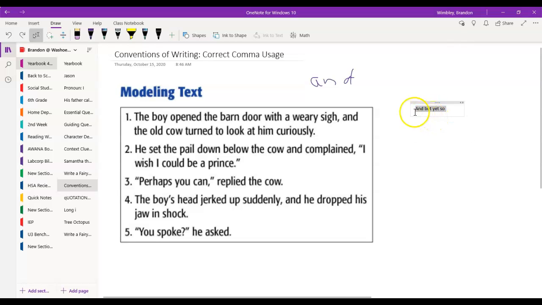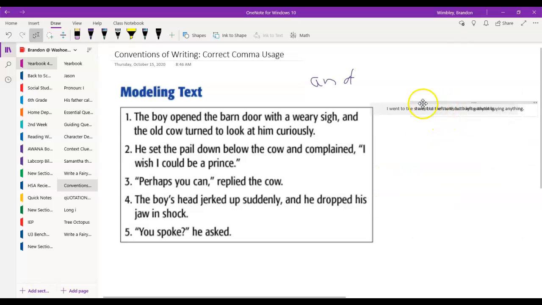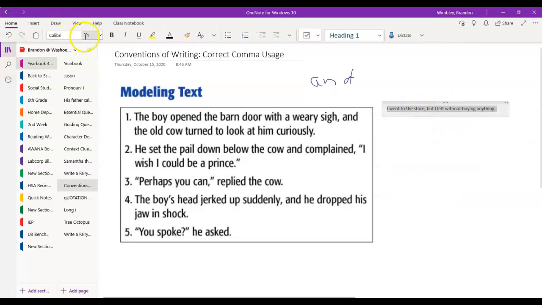So look at this right here. Let me paste it for us. And then I always forget I have to make it bigger. I went to the store, but I left without buying anything. So what does that mean? Well, before this comma right here, I went to the store. That's a complete sentence. And after the comma, this is also a complete sentence: I left without buying anything. So I'm just putting that comma together with this conjunction, but, to make one sentence, combining those two.